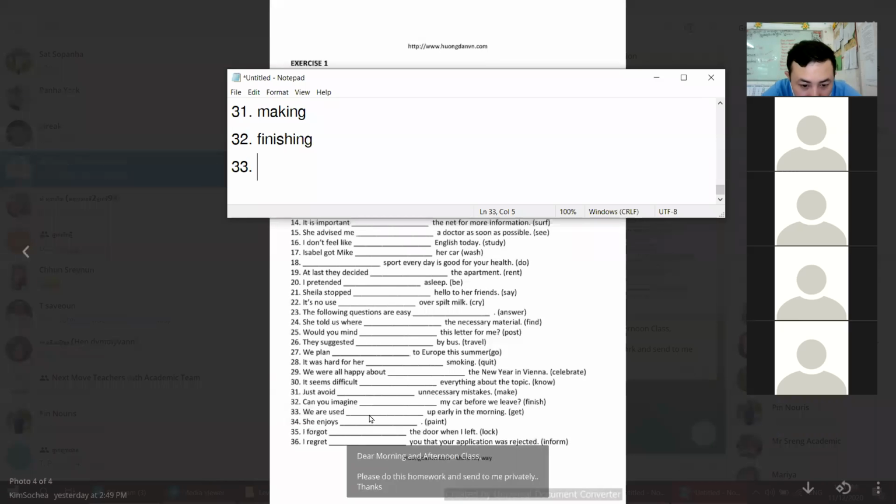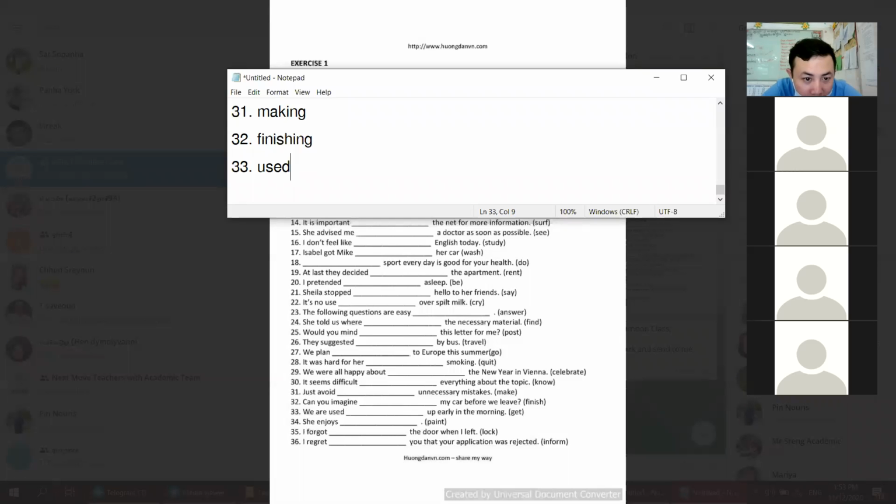33. We are used to get. Actually, use plus to, used to get, right? But this one is a little bit strange because the word used to is just to, and then we use gerund: used to getting. Okay, used to plus getting. Talking about memory in the past, we use gerund as well. So used to getting.